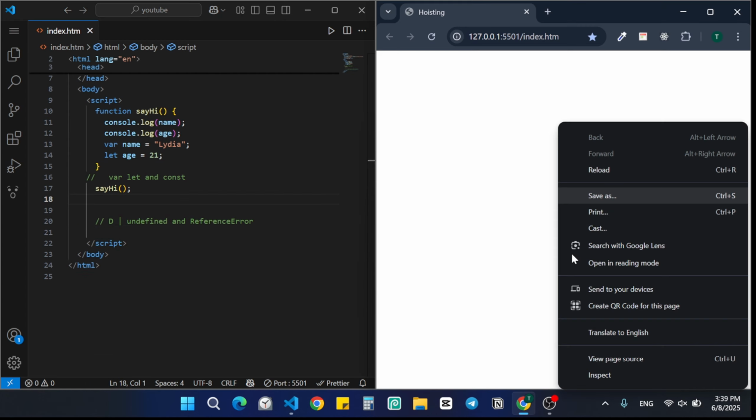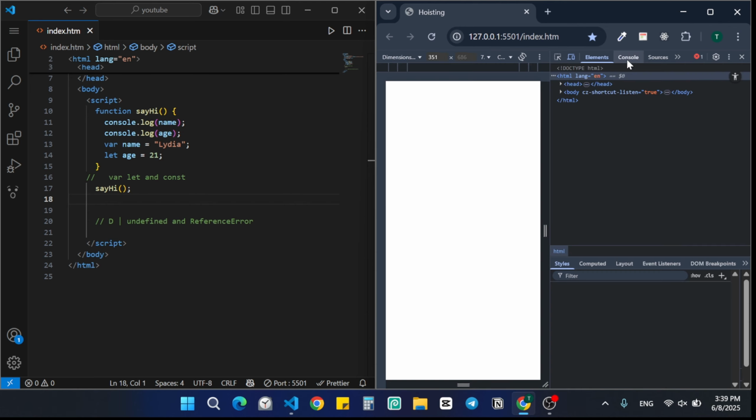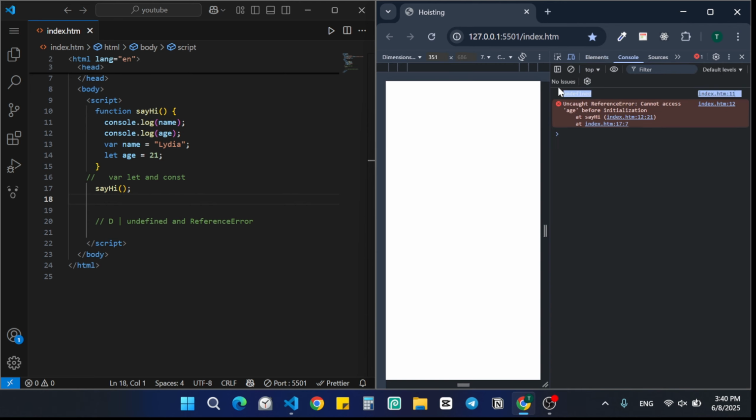To see that exactly, I'm going to open up the inspect and enter console log. As you see, undefined and reference error: cannot access age before initialization. So why? The question is why this happens?